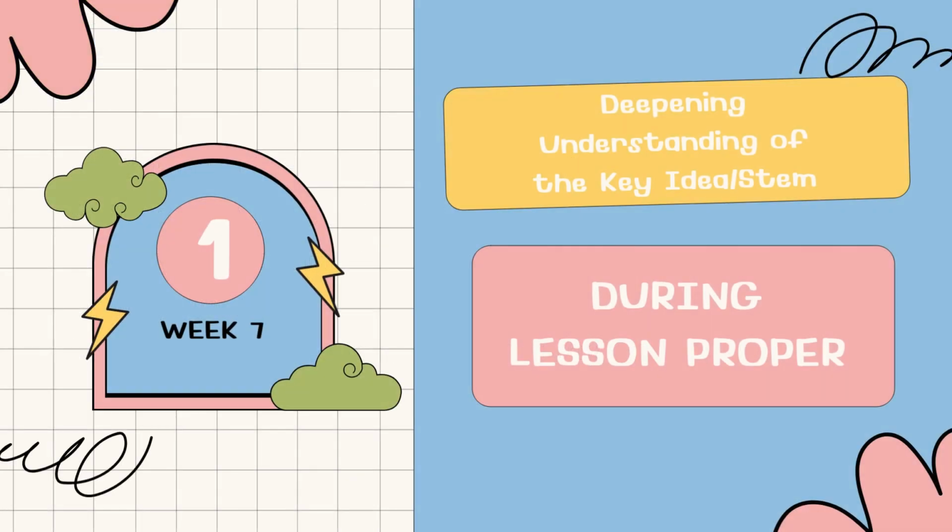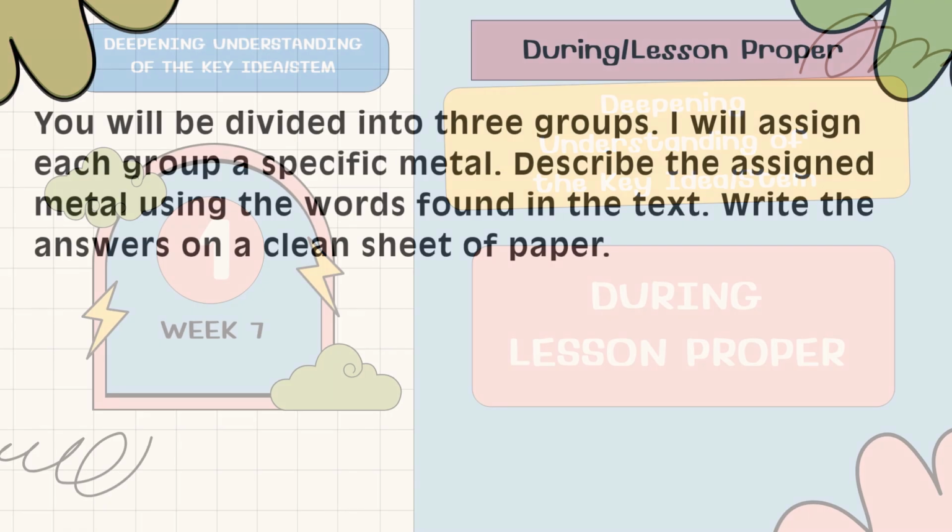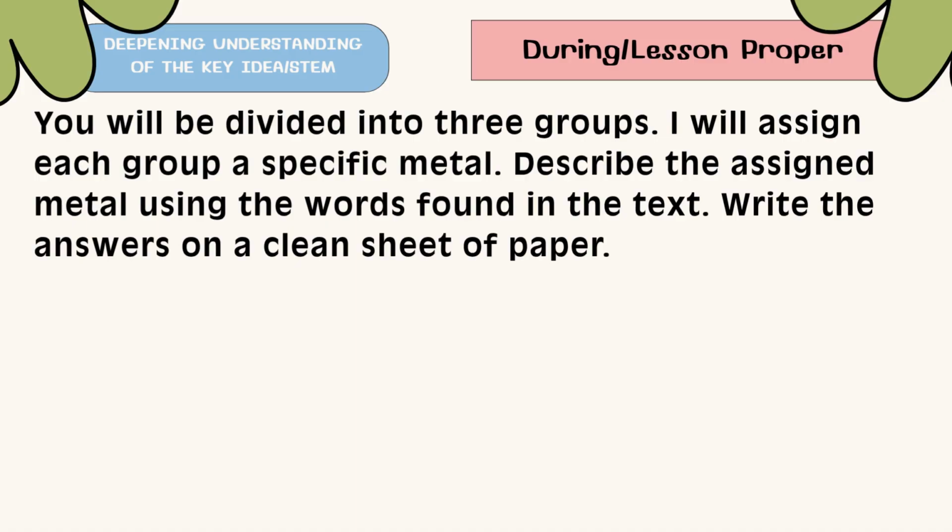Deepening understanding of the key ideas. You will be divided into 3 groups. I will assign each group a specific metal. Describe the assigned metal using the words found in the text. Write the answers on a clean sheet of paper.